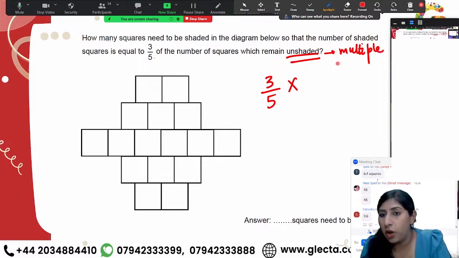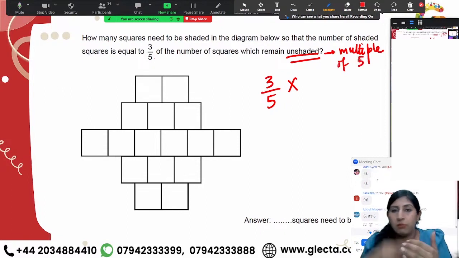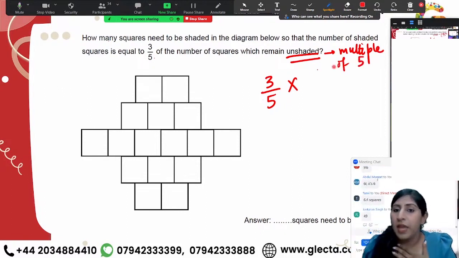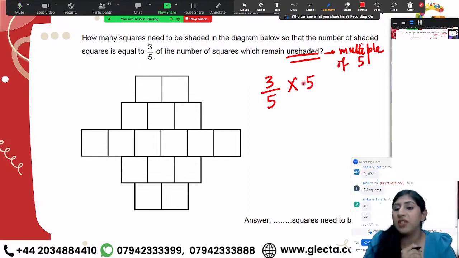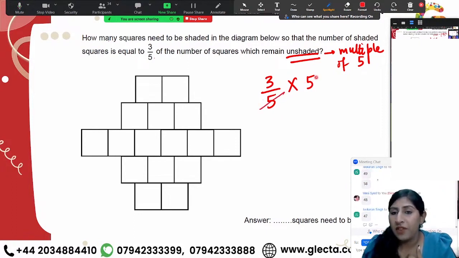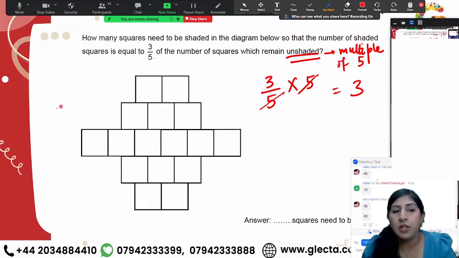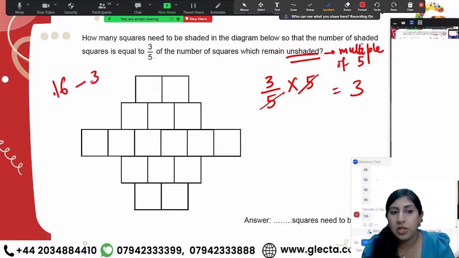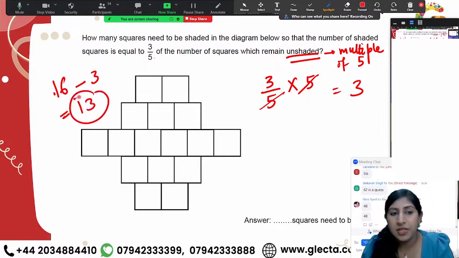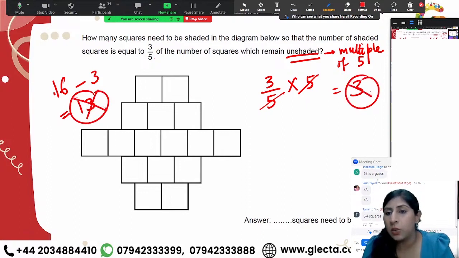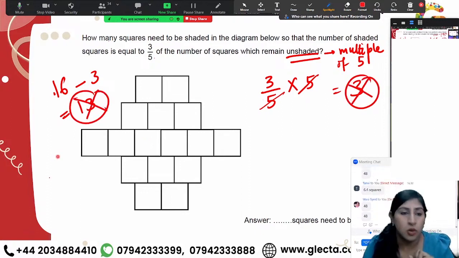So that you can do your answer properly. Now, start with multiples of 5. If you take the very first multiple of 5, 5 times 5 divided by 5, 1. That means 3 are unshaded. If 3 are unshaded, then how many are shaded? Out of 16, 3 are unshaded. So that means shaded is 13. This number 13 is not equal to this number 3. So no, I'm not going to take 5.